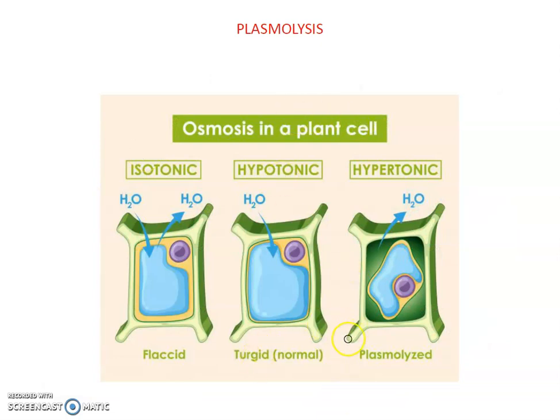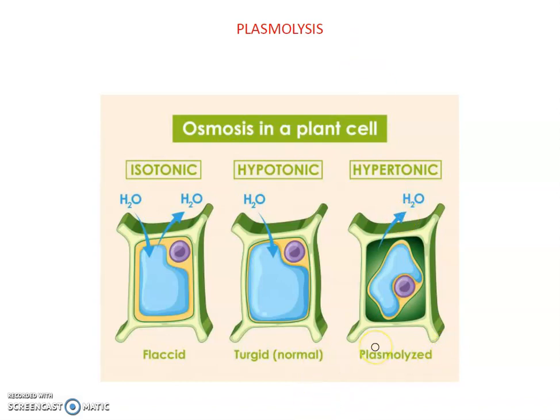So when we keep a cell in a hypertonic solution, the cell becomes shrunk. This process is called plasmolysis. Plasmolysis means when a cell is kept in a hypertonic solution, the cell becomes shrunk.